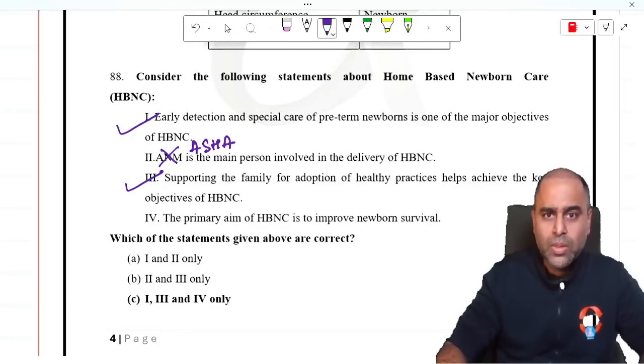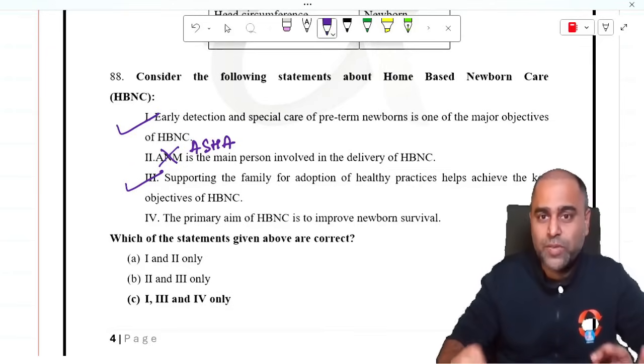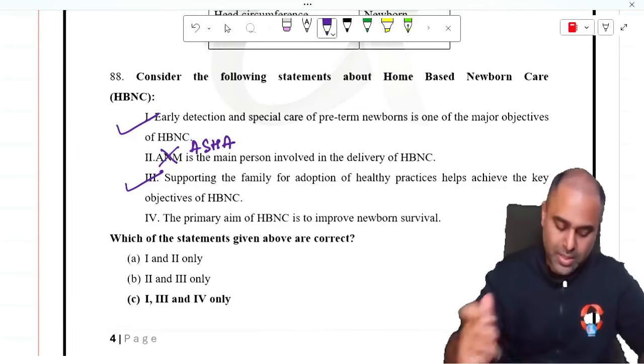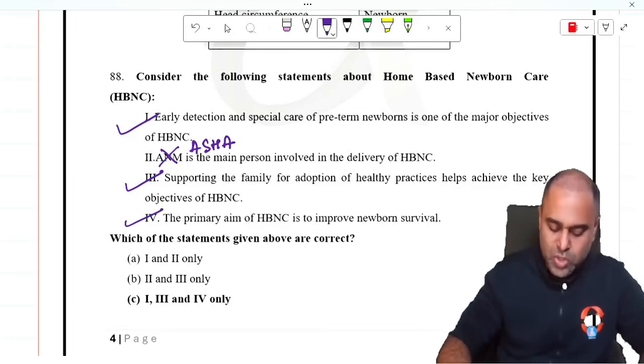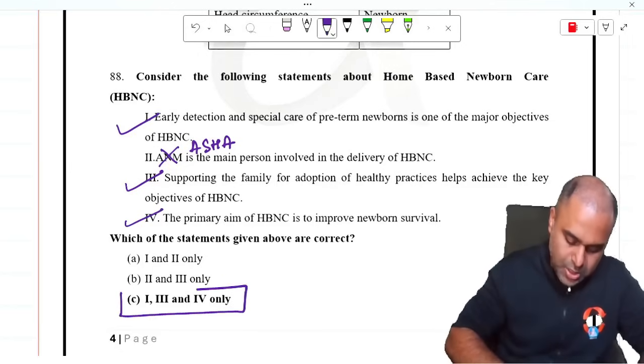I said, no. He said, sir, in UPSC it is given. Guys, please understand there is a huge difference between adoption of child and healthy practices. So guys, please read the option fully. Then only you will be able to do justice to a question. The primary aim of HBNC is to improve the newborn survival. Yes, answer to this question was option number C.